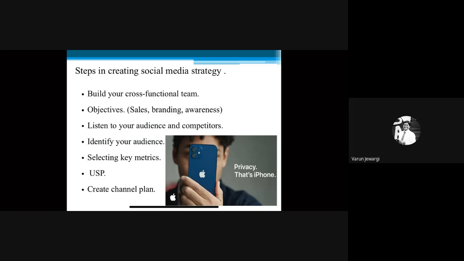And selecting key metrics. You need to choose how the success metric will be analyzed: with likes, with engagement, and with key metrics analyzing the impact of the social media message or content that you are posting.